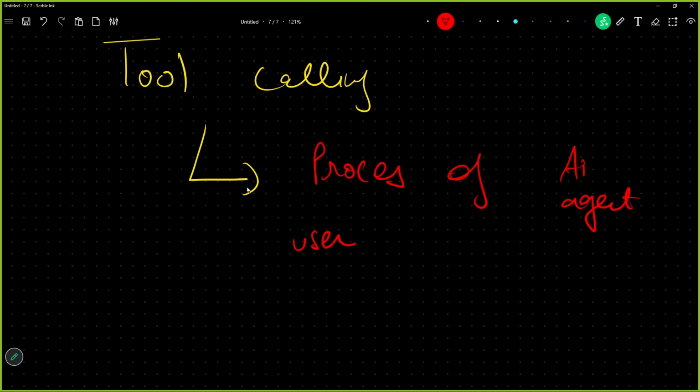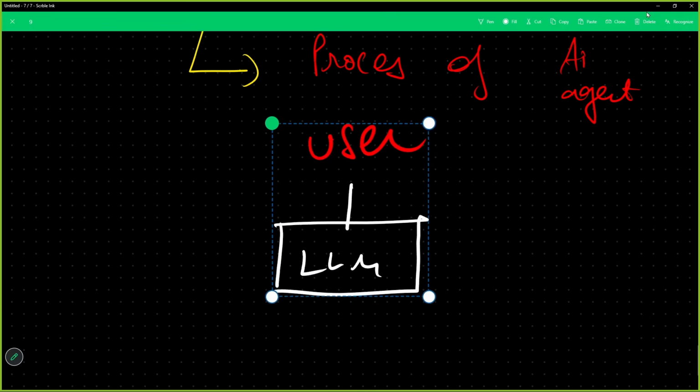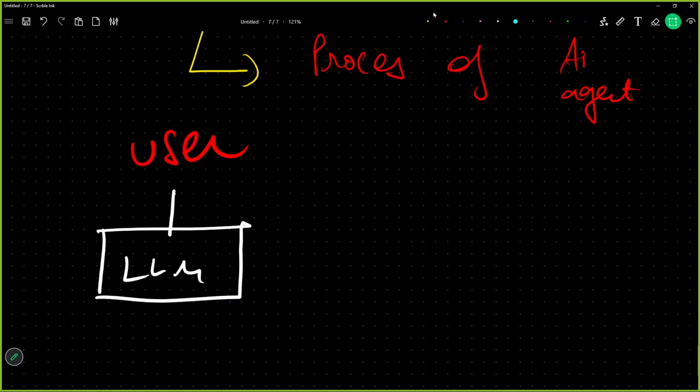See, we all remember this particular agentic flow where this is a user. The moment the user gives a query, it is sent to a large language model. Now, a large language model is just an AI model. It does not know about anything. But if we have made a chatbot on top of our office documents, in this scenario this LLM will be given a tool.